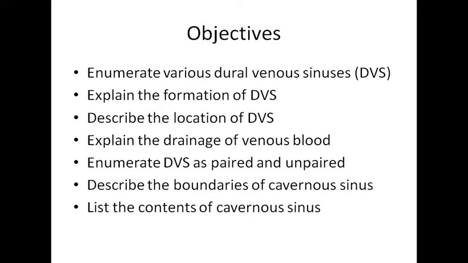So we'll discuss the proper drainage. The important questions regarding these dural sinuses are about paired and unpaired sinuses, so we'll talk about that as well. And one important thing, one of the sinuses is the cavernous sinus. Its boundaries and contents are usually asked. So these are the main objectives.